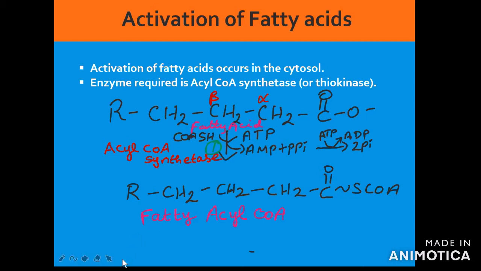Acyl CoA synthetase will catalyze the formation of a thioester linkage between the COOH group of the fatty acid and the thiol group of coenzyme A to form fatty acyl CoA. This activation step occurs in the cytosol and requires energy. This energy is derived from ATP converted into AMP plus PPi.